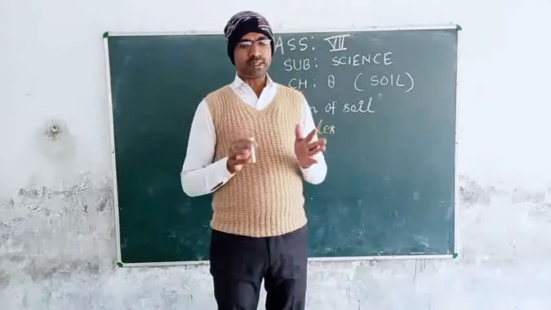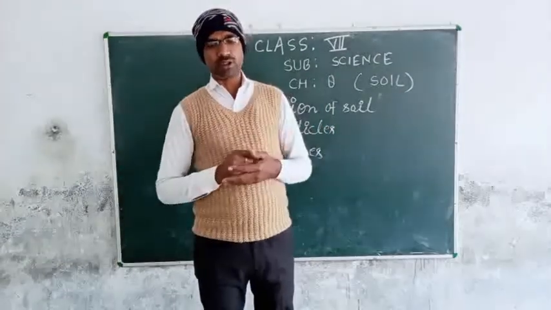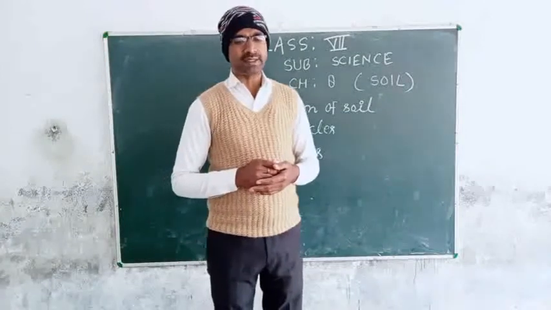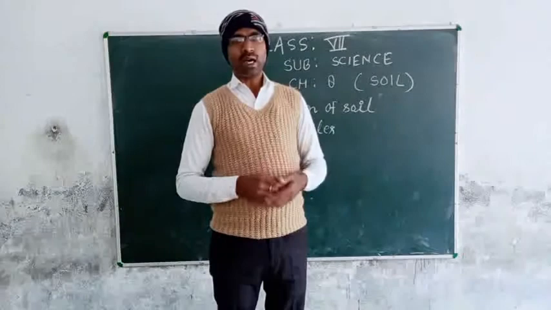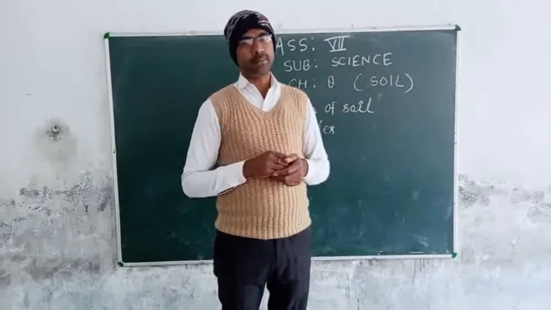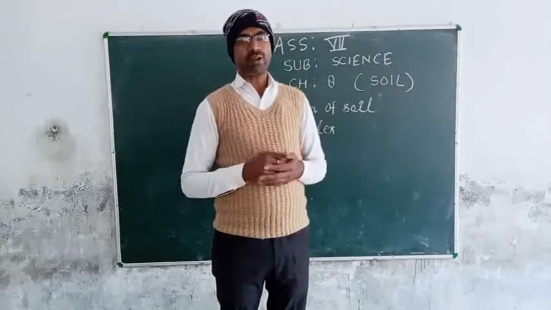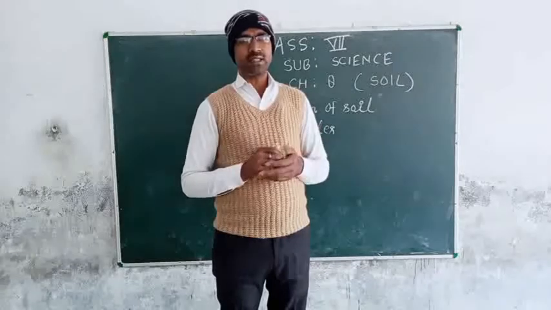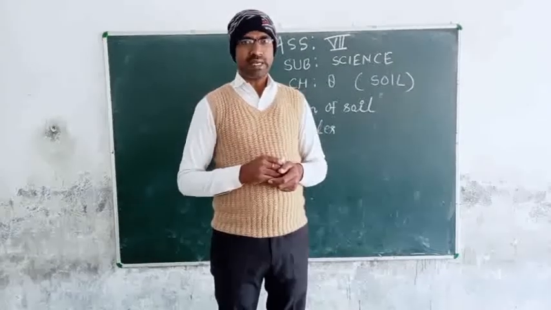Humus is formed from the remains of dead and decaying plants and animals. How is humus formed? Humus is organic matter formed from dead and decaying plants and animals.